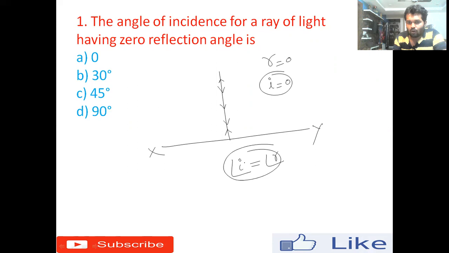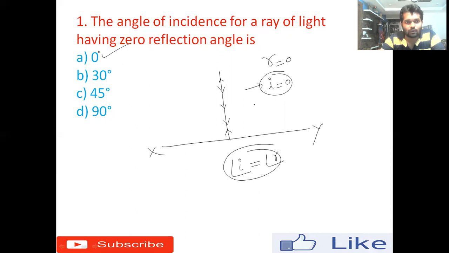This is the first law of reflection. So the right answer for this question is option A, 0 degree. Whenever the light ray hits the surface via normal, the angle of incidence will be 0. Remember this.